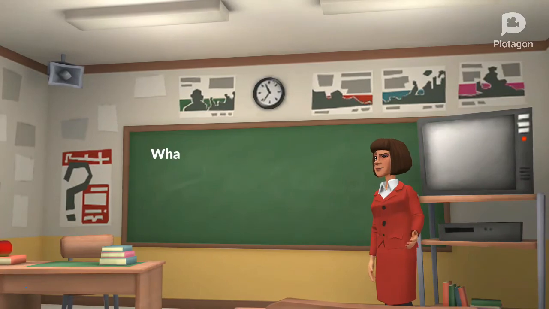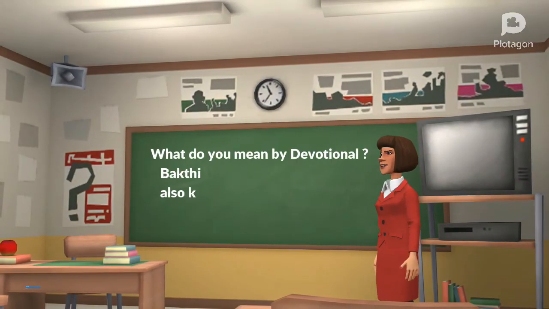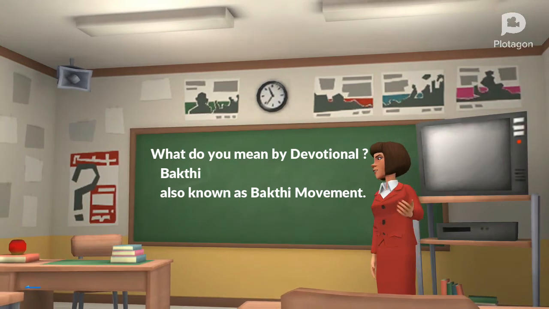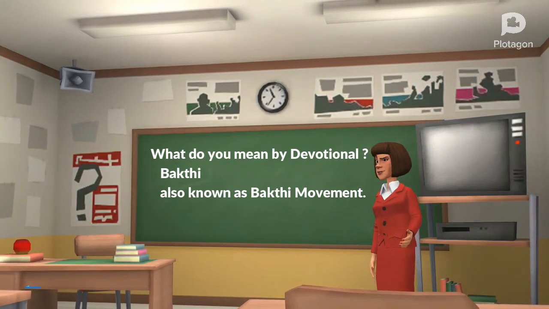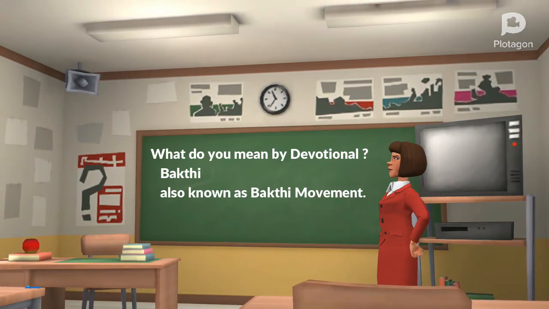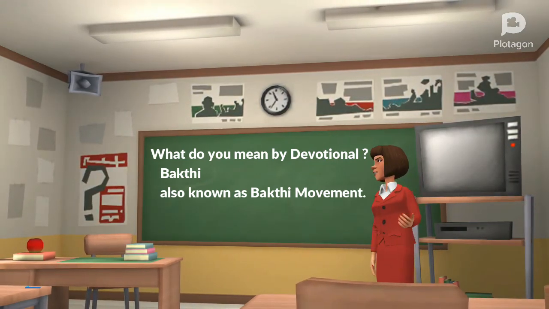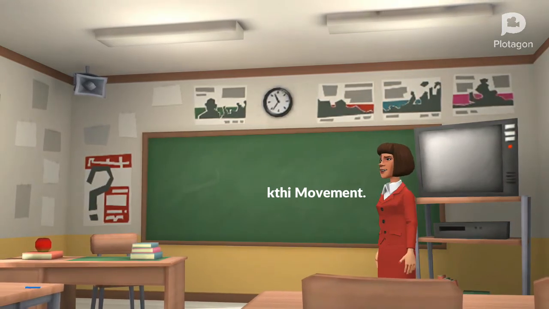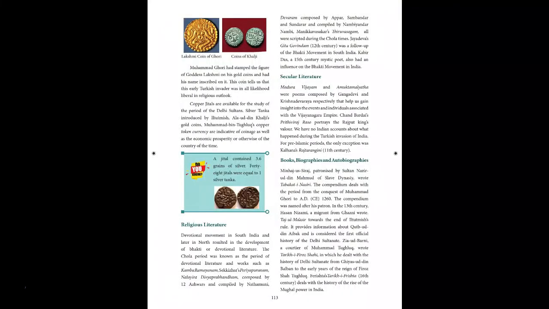What do you mean by devotional? Devotional means Bhakti. This devotional movement or Bhakti movement started from South India and slowly it spread through North. So this development is called Bhakti or devotional literature. The Chola period was known as the period of devotional literature.